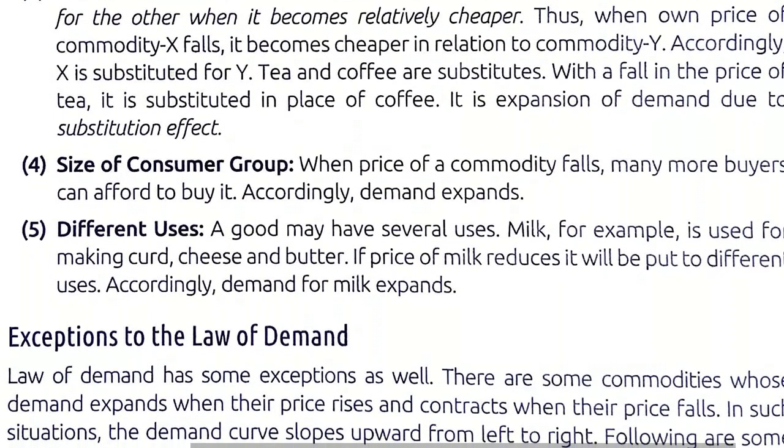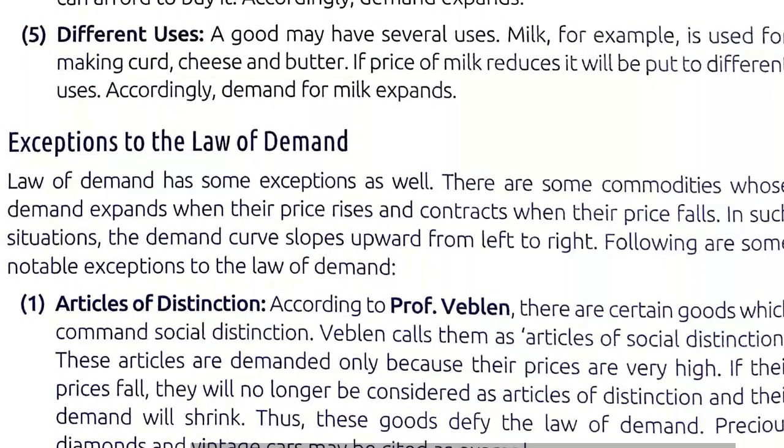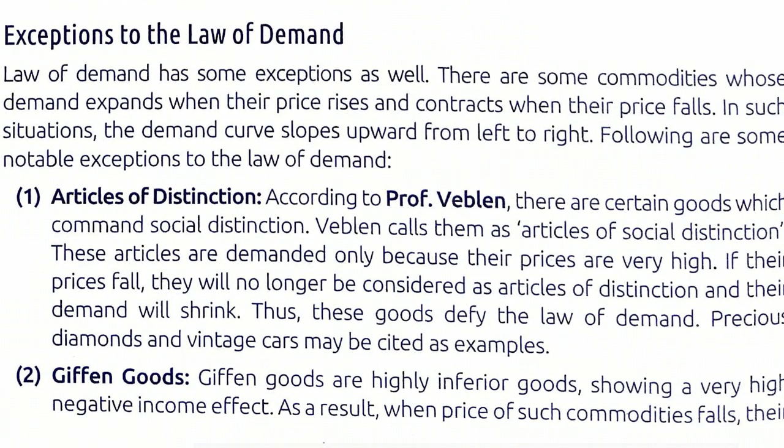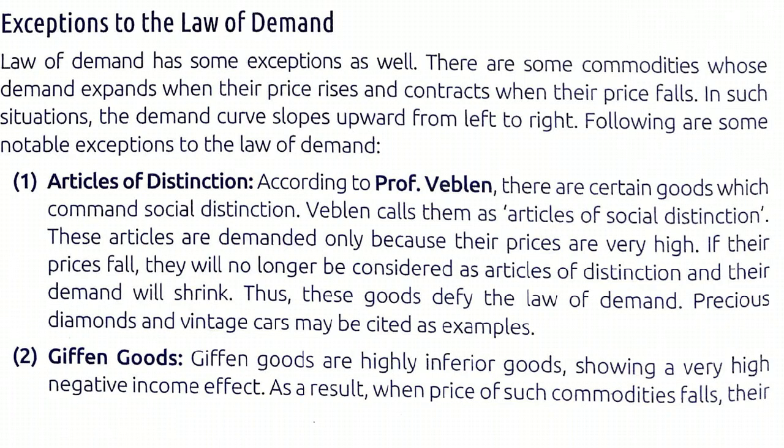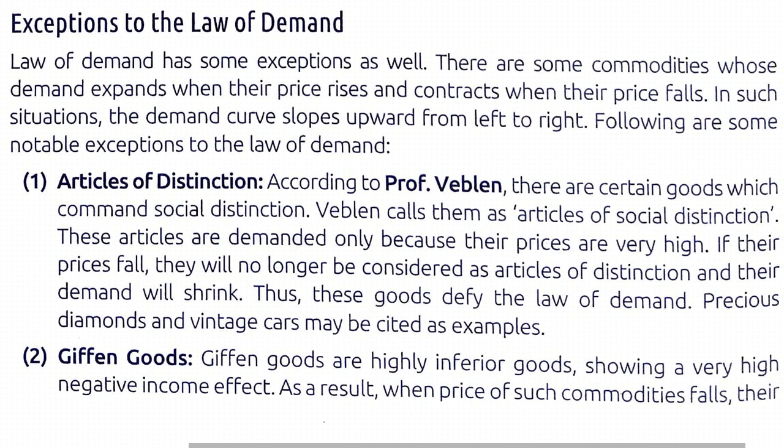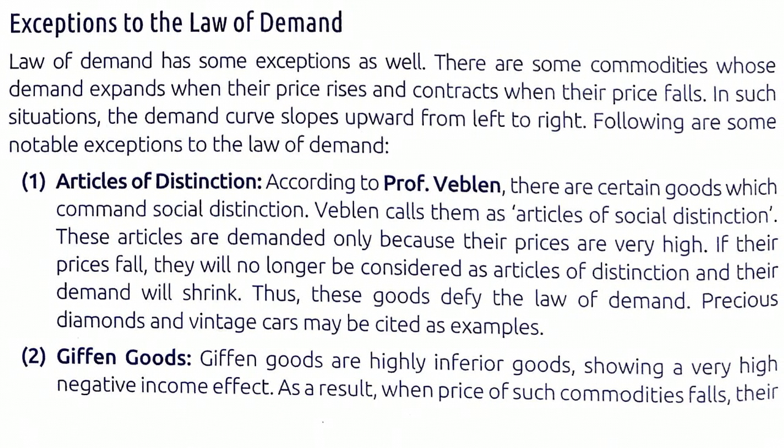Now, exceptions to the law of demand. Exceptions means the situations in which the law of demand does not hold true or does not work. The law of demand does not hold true on some goods like Giffen goods or inferior goods. In this, what happens is that due to a fall in the price of the commodity, the demand of the commodity does not increase, rather it falls, and due to a rise in the price of the commodity the demand may rise.